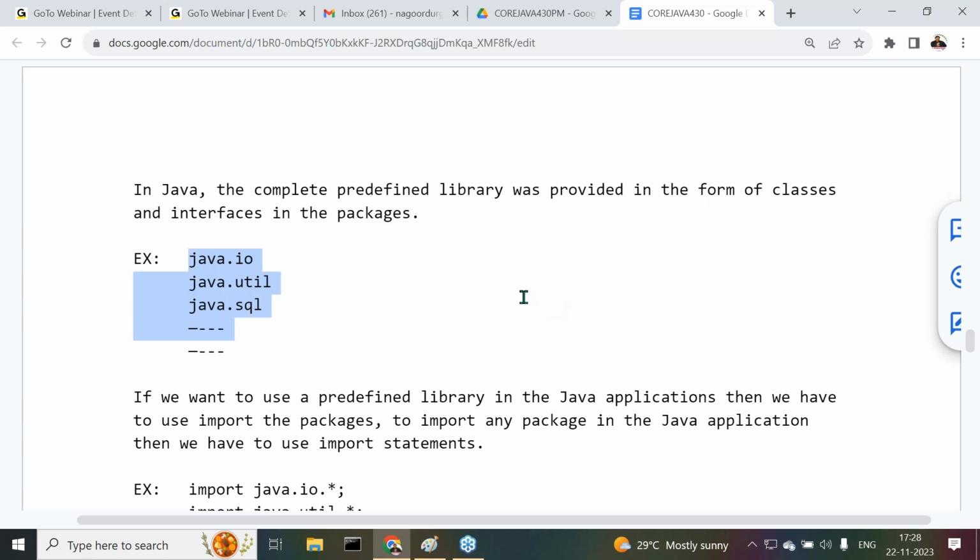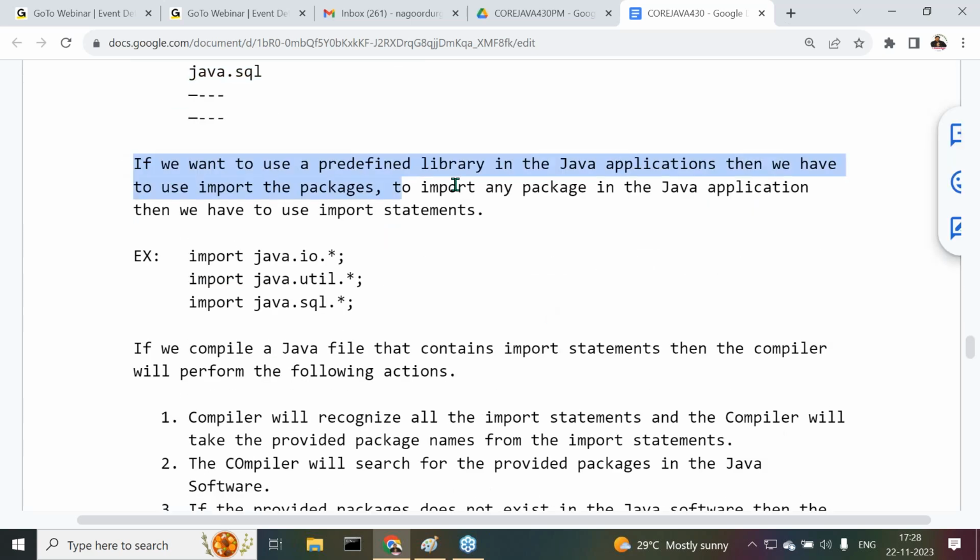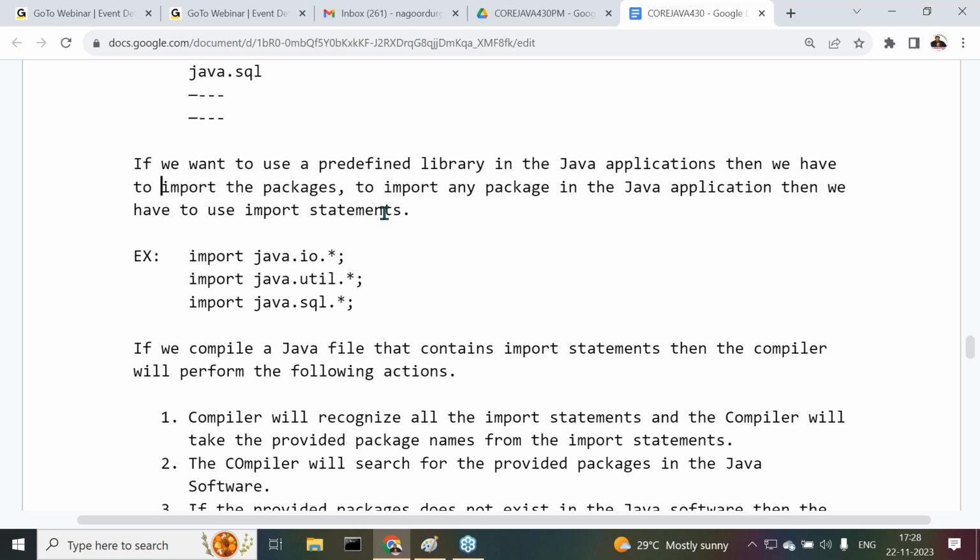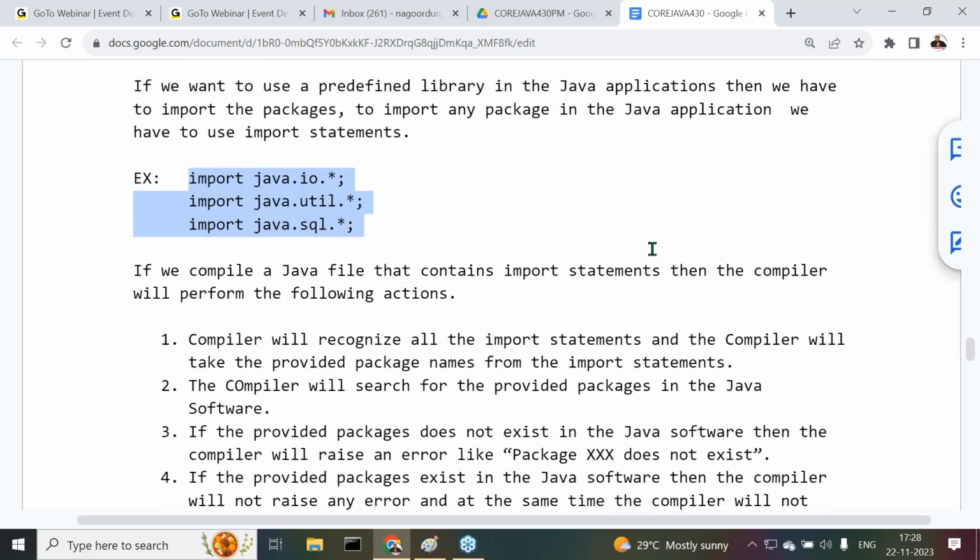If you want to use a predefined library in the Java applications, then we have to import the packages. To import any package in the Java application, we have to use import statements. Import java.io.star, import java.util.star, import java.sql.star, where star is representing what?